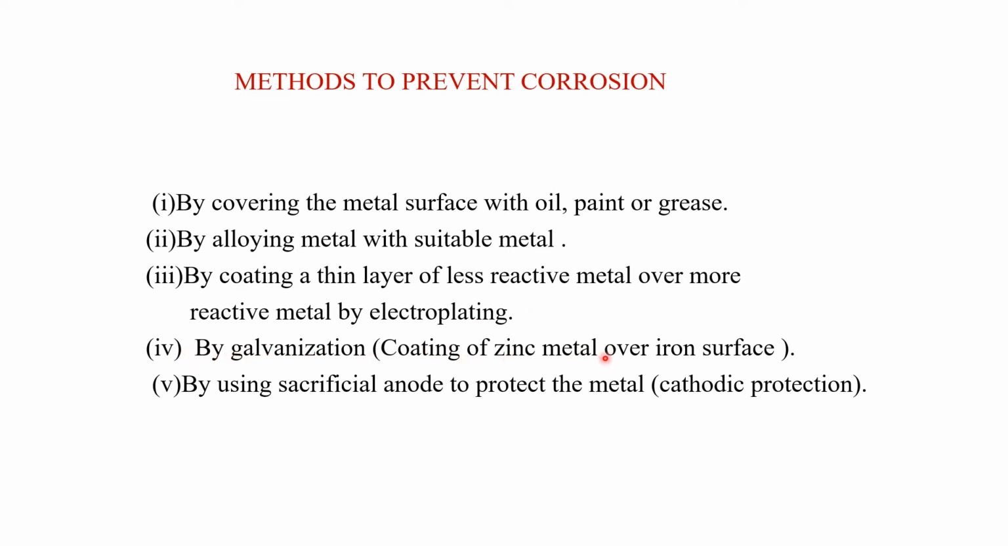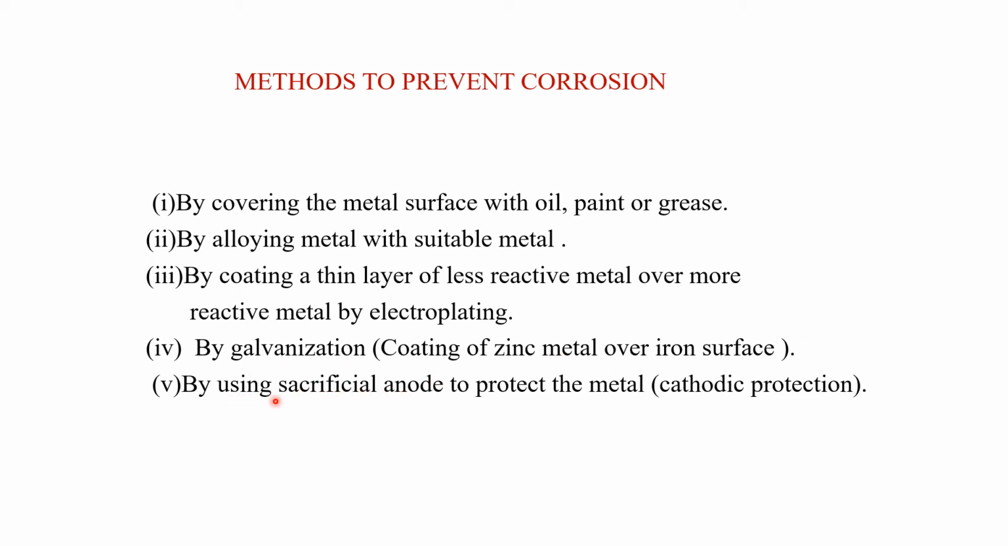The next method is galvanization. Galvanization means coating of zinc metal over iron surface. And how is it done? Whenever an iron material is taken and dipped in a solution of zinc metal, when you are taking out the metal, a thin layer of zinc is deposited over the iron surface, and that is known as galvanization.